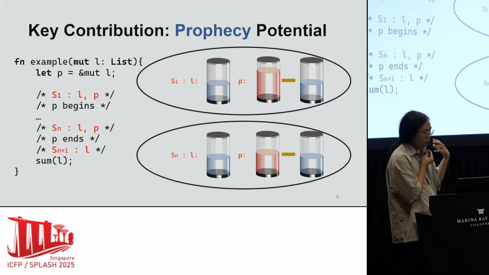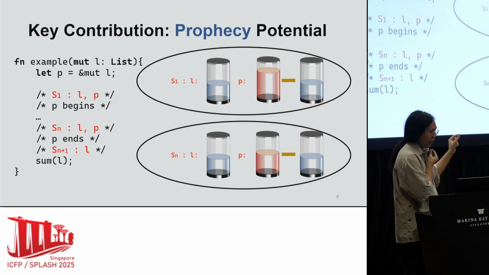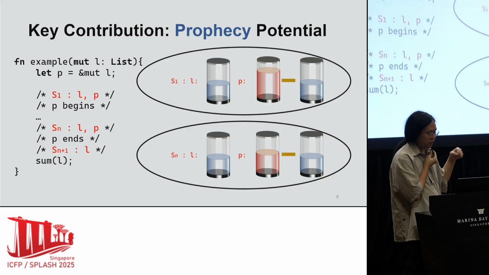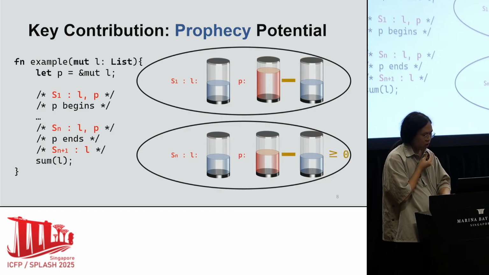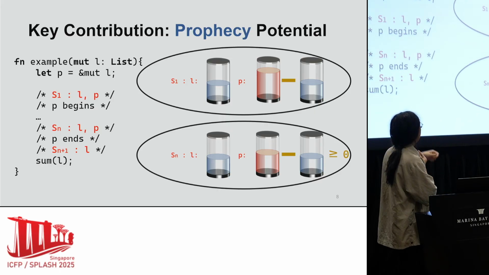We will realize the prophecy by adding a new constraint at the end of P's lifetime. The potential associated with P must be non-negative, so it can return a sufficient amount of potential to L.